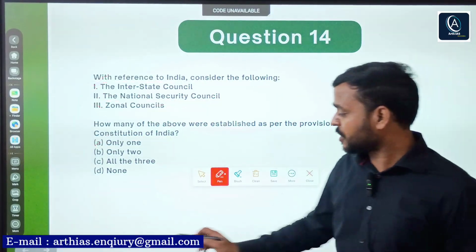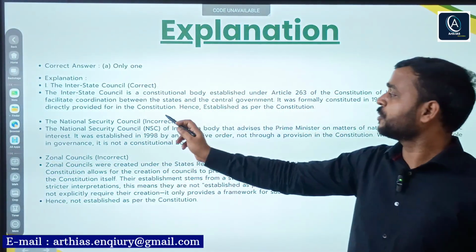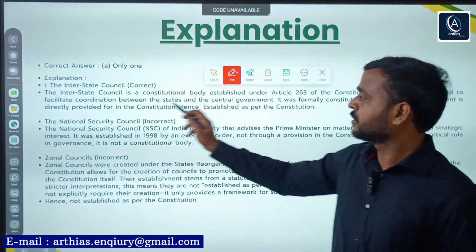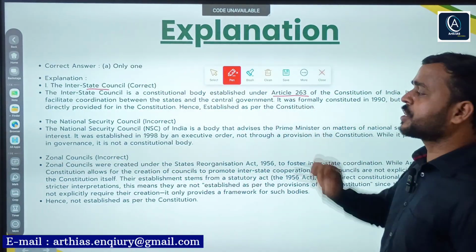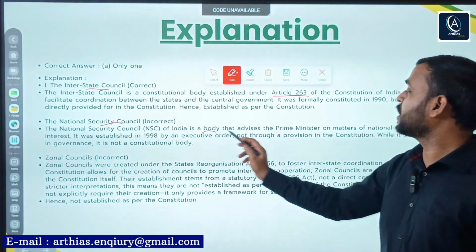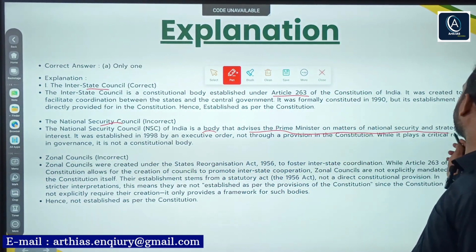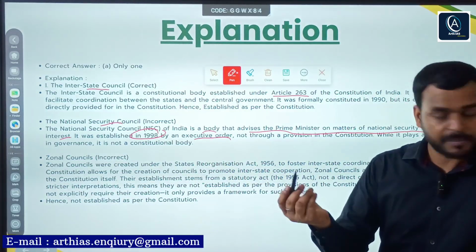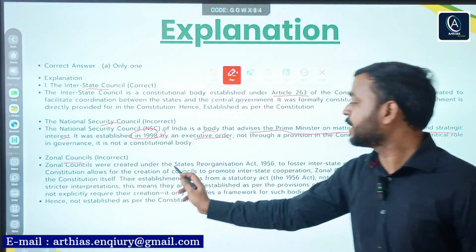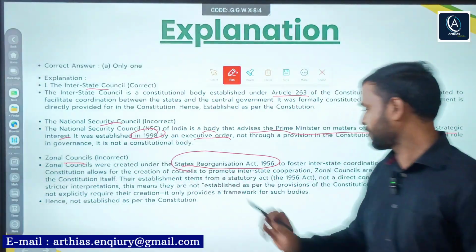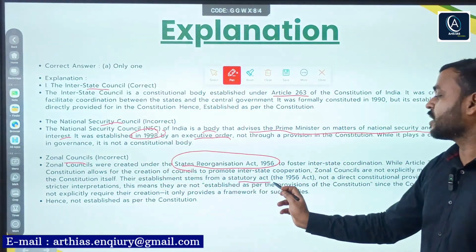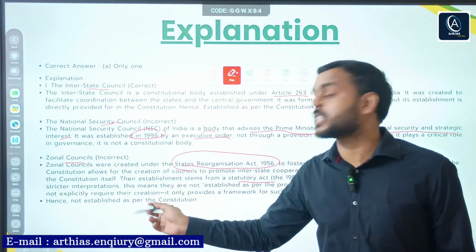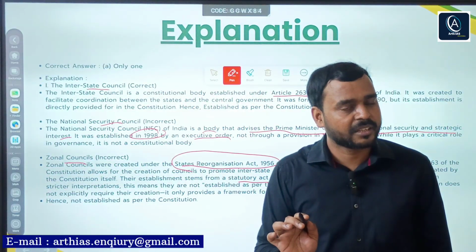You can check the explanation. Here is the explanation, as I told you. Interstate Council, under Article 263. National Security Council is a body that advises the Prime Minister on matters of national security and strategic interest, established in 1998 by executive order. Simple. And lastly, Zonal Councils, created under the State Reorganization Act 1956, which is a statute or law, and not explicitly mentioned in the Constitution of India.